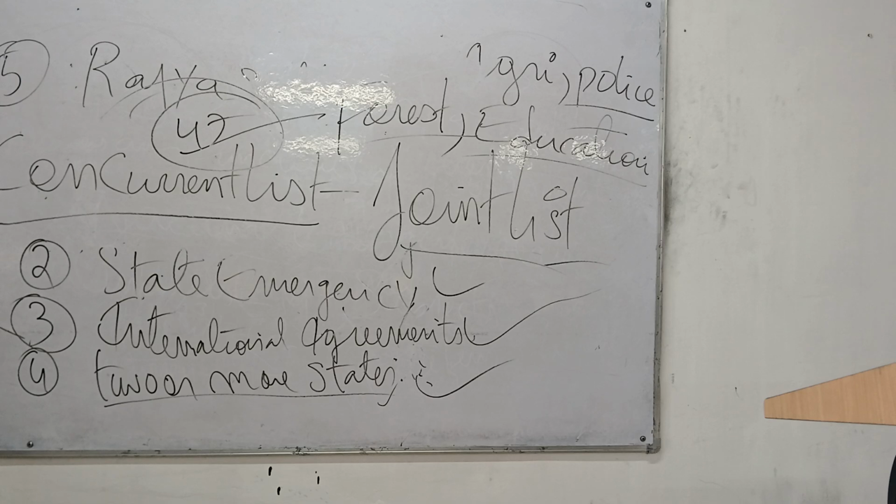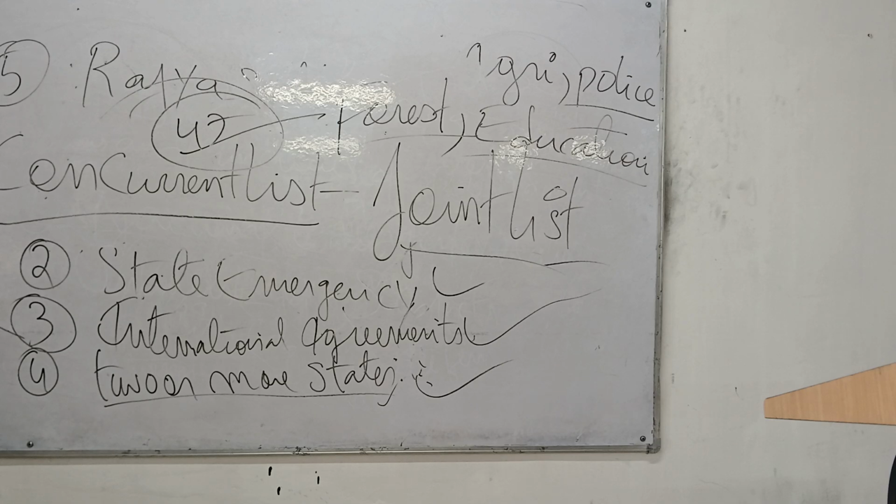Do you know how much the Union list and the state list are? The Union list is 97 now, the state list is 61, and the concurrent list is 52.